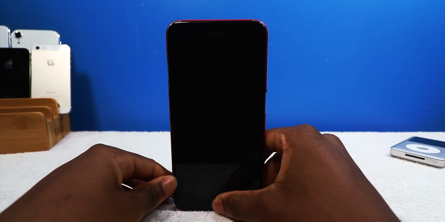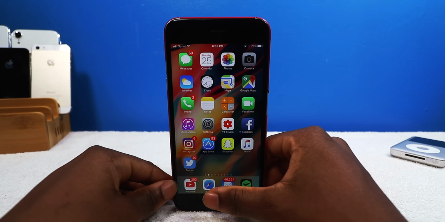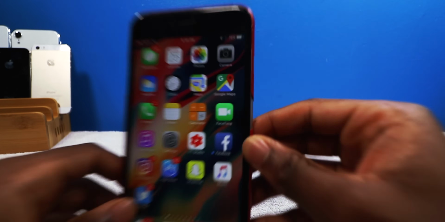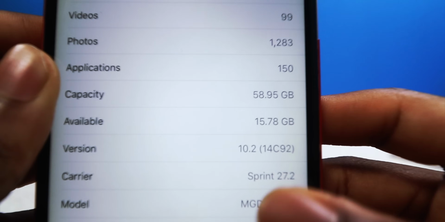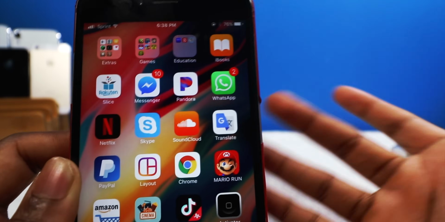Alright guys, so this iPhone 6 currently is running iOS 10. I'm going to be upgrading to iOS 12.2. So yeah, man, I'm feeling a little nostalgic. I mean, look at the camera icon. Classic. It doesn't look like that no more. iOS 10.2, and this is jailbroken, so I'm technically losing my jailbreak.